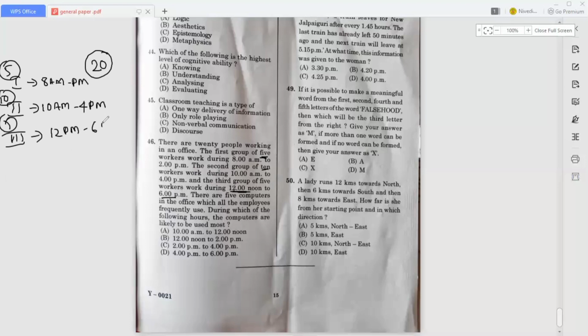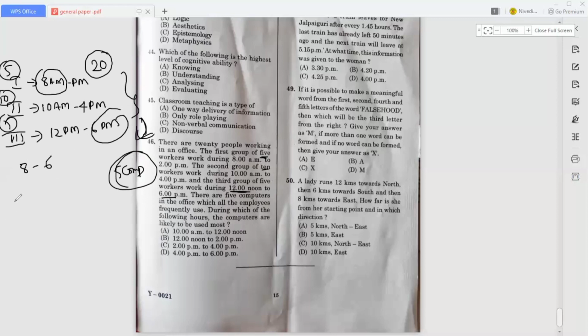Okay, so there are 5 computers in the office which all the employees frequently use. So all these workers frequently use these 5 computers. Now the question is: during which of the following hours are the computers likely to be used most? Here they are asking in which timings the computers are most likely to be used. These groups of workers work from 8 a.m. to 6 p.m.